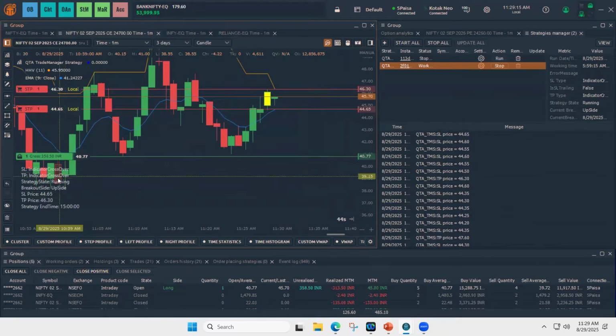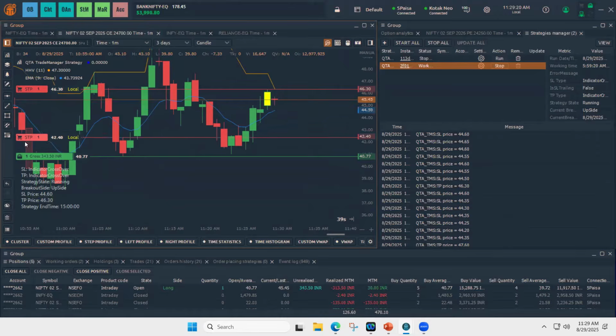We can also see the strategy state and what is the current SL price and TP price here. And on indicator based